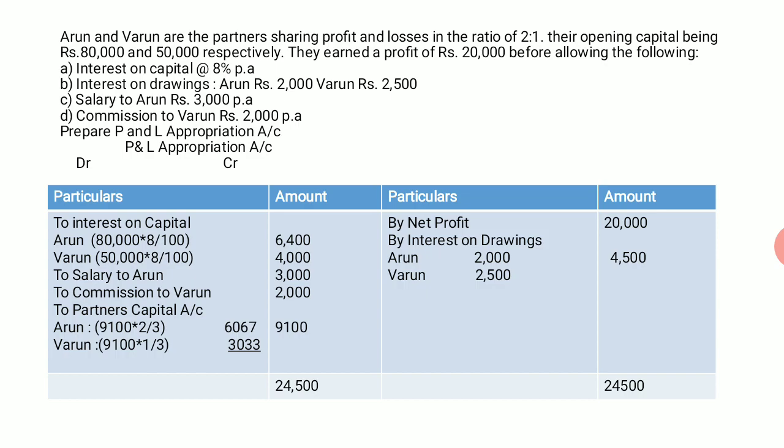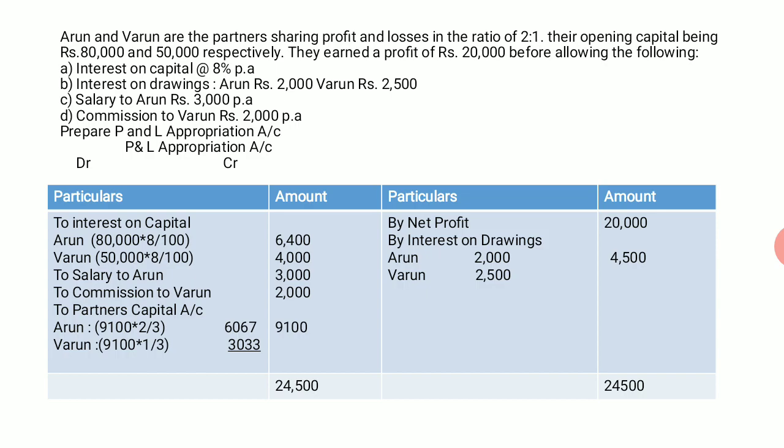Arun and Varun are partners sharing profit and losses in the ratio of 2:1. Their opening capital being rupees 80,000 and 50,000 respectively. They earned a profit of rupees 20,000 before allowing the following. First, interest on capital at 8% per annum, interest on drawings, that is Arun 2,000, Varun 2,500. Salary to Arun rupees 3,000 per annum. Commission to Varun rupees 2,000 per annum. Prepare profit and loss appropriation account.